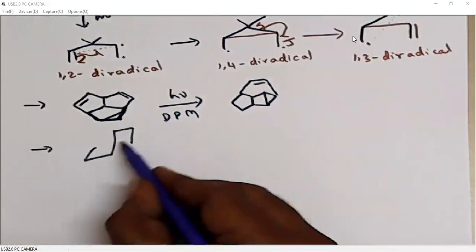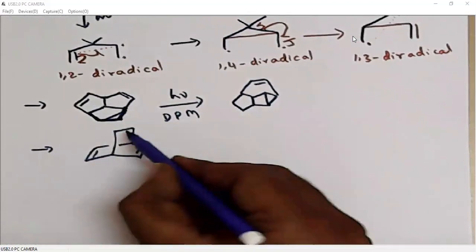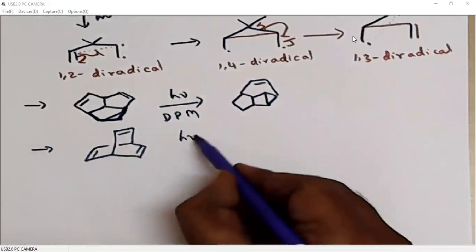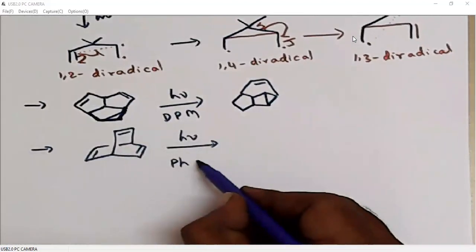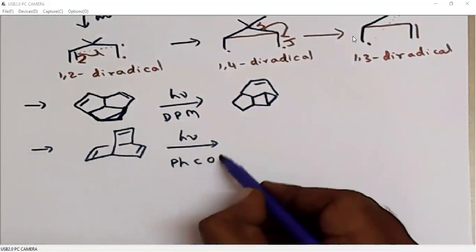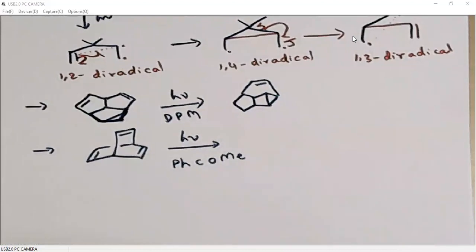I'll give some more practice problems. You practice all these problems. Acetophenone is used as a sensitizer.